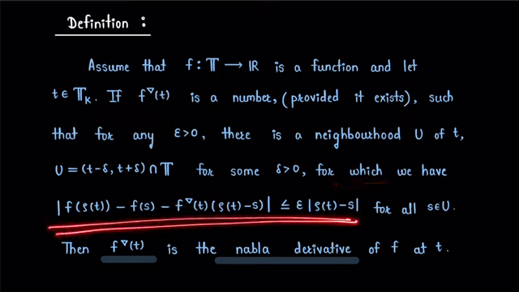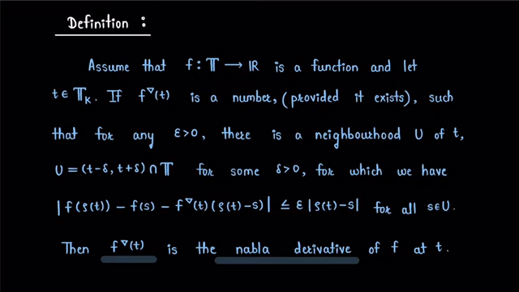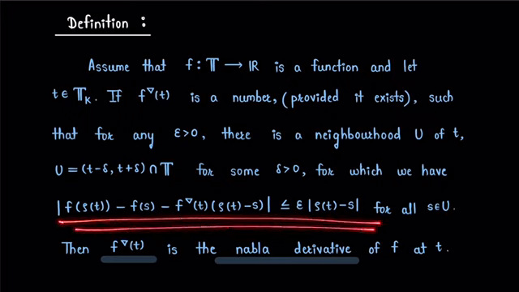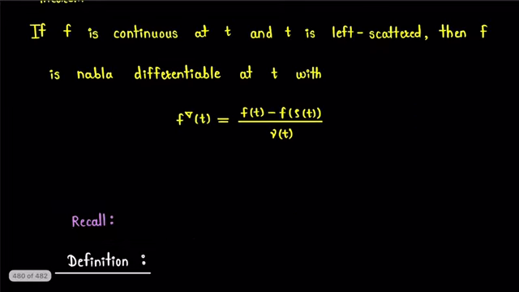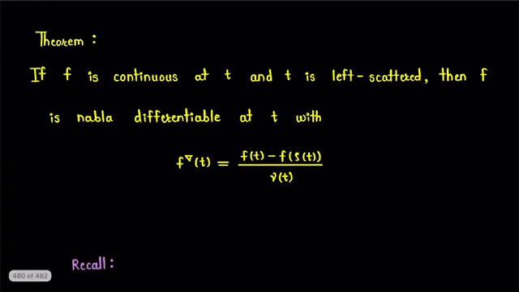modulus of f of rho t minus f of s minus f nabla t multiplied by rho t minus s is less than or equal to epsilon times modulus of rho t minus s. This condition is true for all points s in this neighborhood U of point t. Then the number f nabla t is the nabla derivative of function f at point t. In order to prove the given theorem, we are going to satisfy this condition for f nabla t equal to f of t minus f of rho t divided by nu t, and this will prove the given theorem.